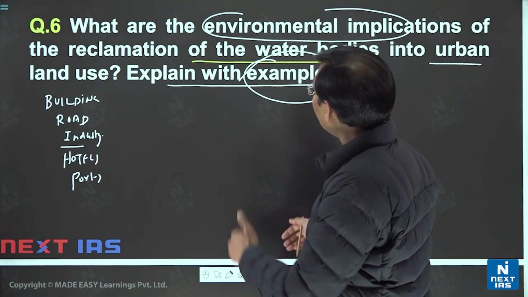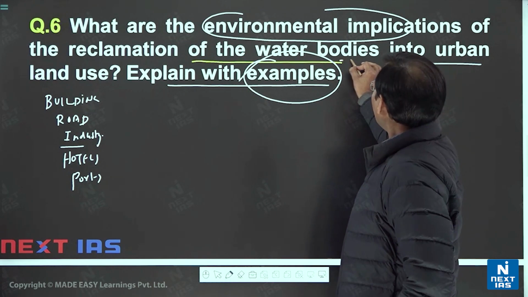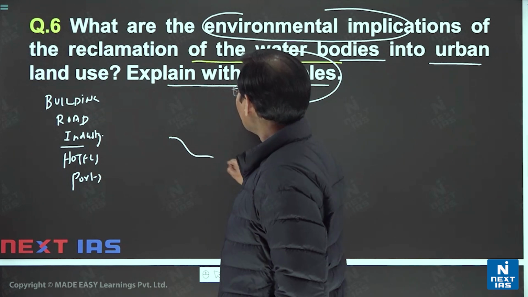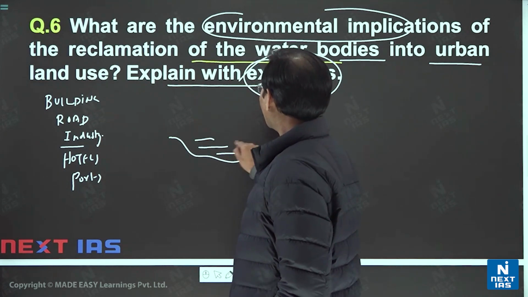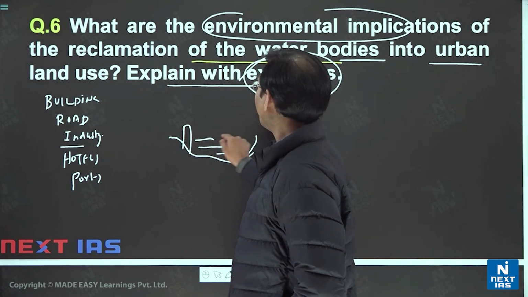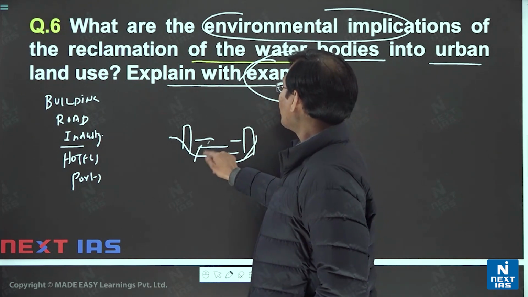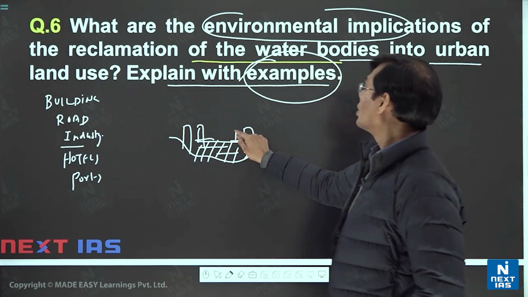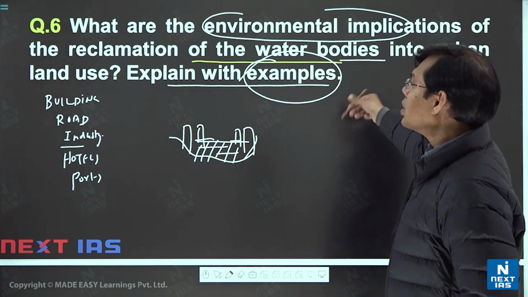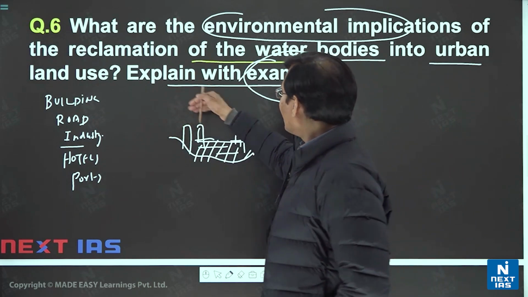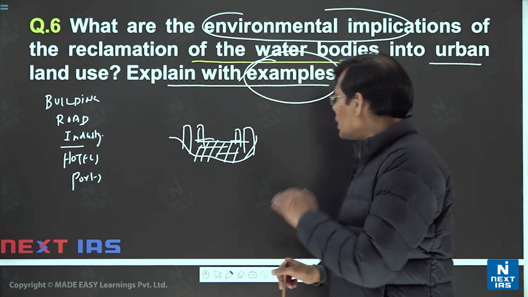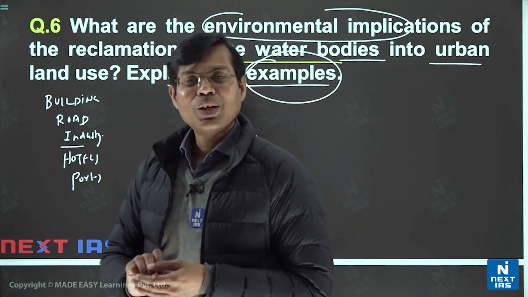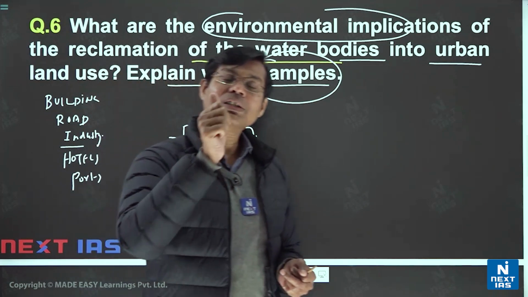So what you have to consider is that water bodies are being turned into buildings, roads, industry. Suppose there is any lake and we are making buildings in that surrounding, or we are filling this area with certain material and then raising a building on that, or making a hotel or a road on that. Then which examples do you have, which rivers have been encroached? I will say you need not worry about the river's name.